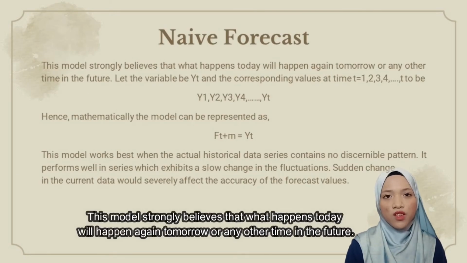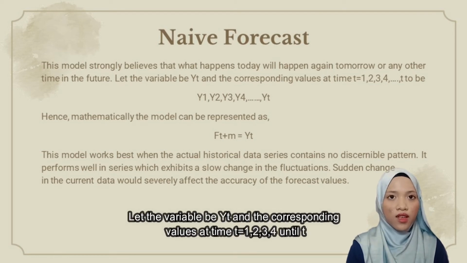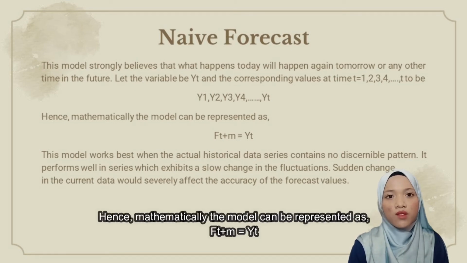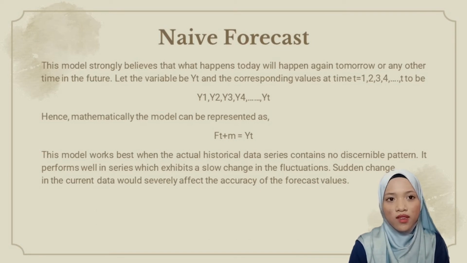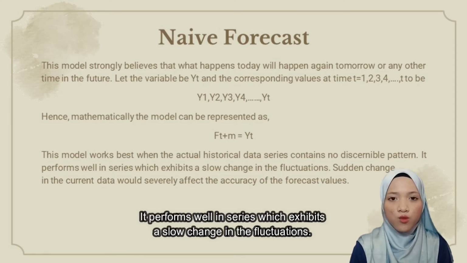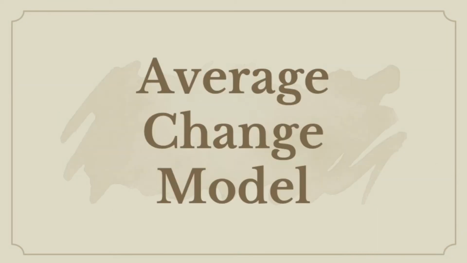This model strongly believes that what happens today will happen again tomorrow or any other times in the future. Let the variable be yt and the corresponding value at time t equal to 1, 2, 3, 4 until t. Hence, mathematically, the model can be represented as f(t+m) = yt. This model works best when the actual historical data series contains no discernible pattern. It performs well in series which exhibit a slow change in the fluctuations. Sudden change in the current data would severely affect the accuracy of the forecast value.